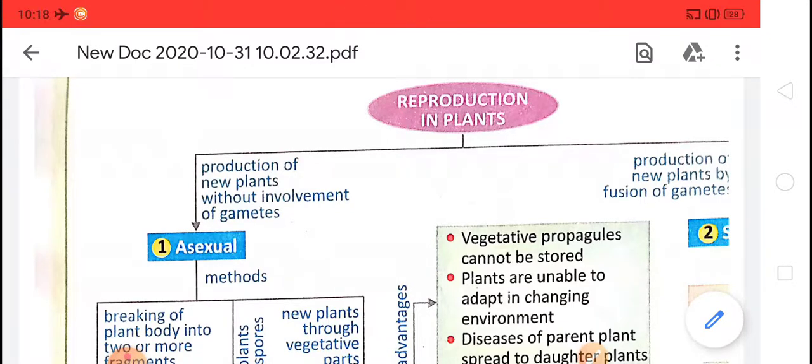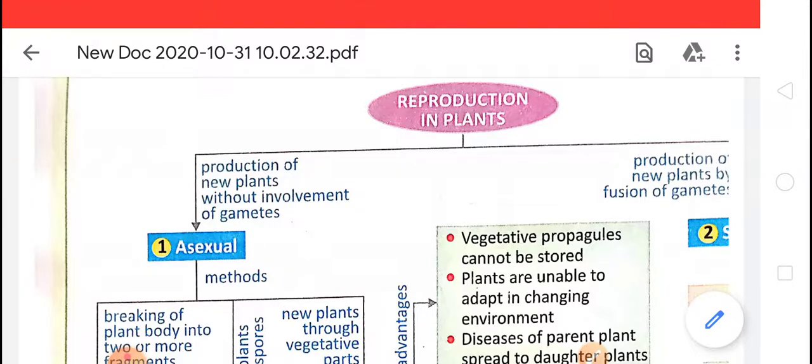We have seen that in asexual methods the progenies are exactly copies of their parent, and in sexual reproduction they show some variation. So reproduction in plants is of two types. Number one, asexual. Number two, sexual. First we see the difference between sexual and asexual, then we'll move forward.